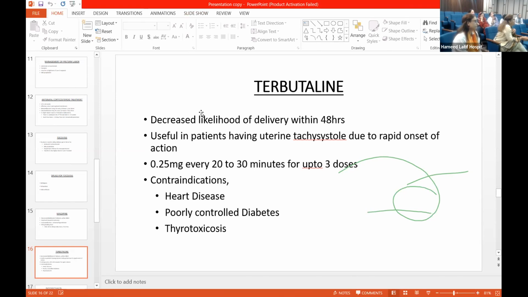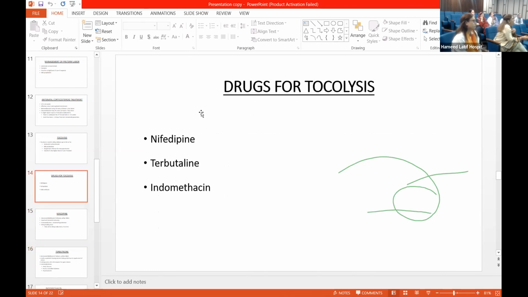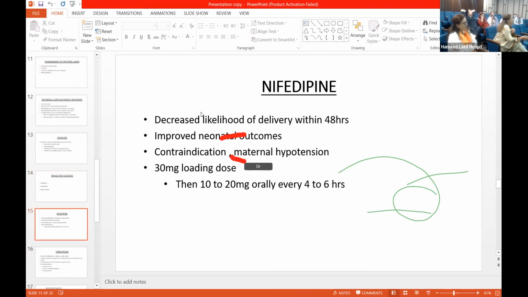Then about the tocolysis in cardiac patient, nifedipine. But you have to remember that nifedipine is going to cause tachycardia in cardiac patient. So and that also causes hypotension. So you have to make sure that your patient actually should be a stable cardiac patient. Otherwise, if the patient is not stable herself and you give her drugs which cause her tachycardia, it might cause a problem. So actually, you might give the loading dose of magnesium sulfate for that patient.